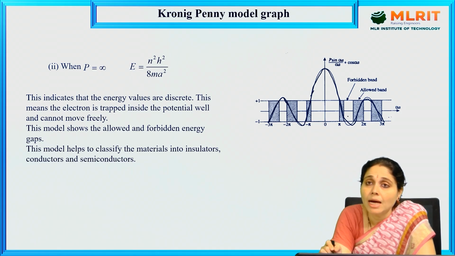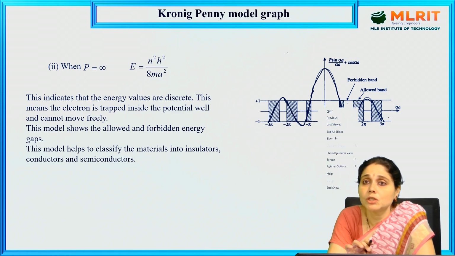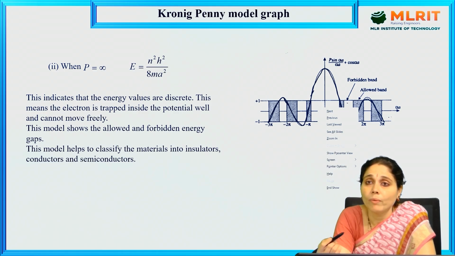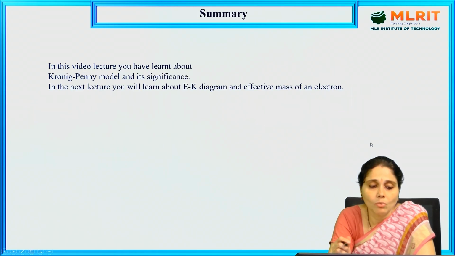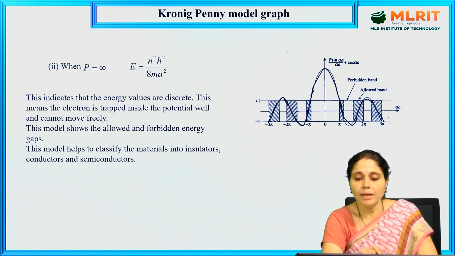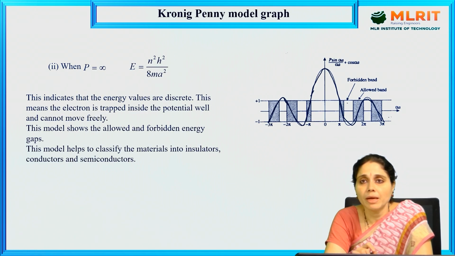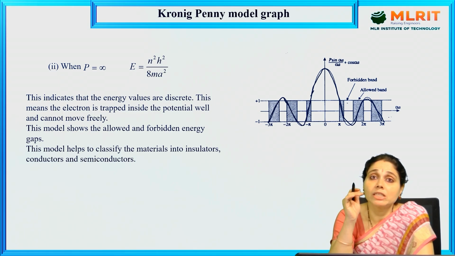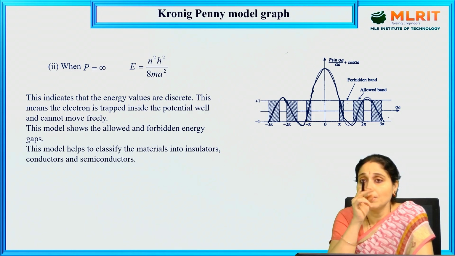Allowed bands are the bands which allow the movement of electrons. Forbidden bands forbid the movement of electrons, where the potential energy is high. There will be a regular repetition of kinetic and potential energies throughout the crystal, so that the electrons will be moving within the crystal. So this model explains the movement of electrons within the crystal, and also paves the way for the classification of materials into insulators, conductors and semiconductors.